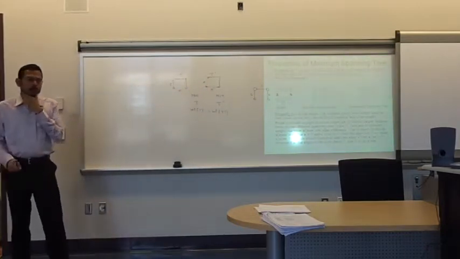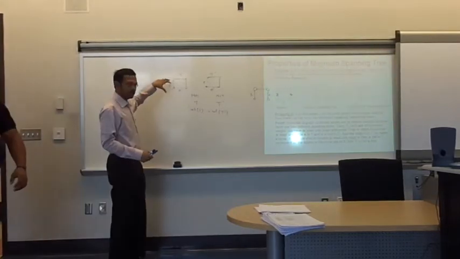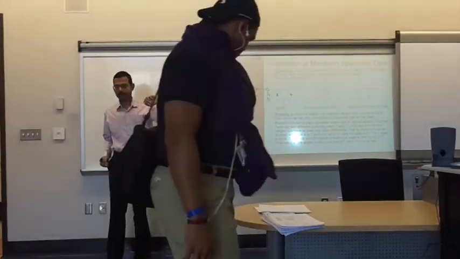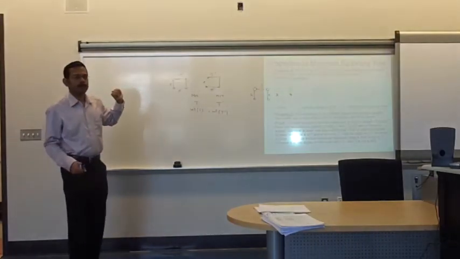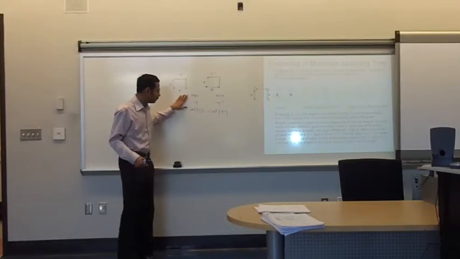Okay? So we want to argue that this is not possible if the graph has unique edge weights. How is that possible?